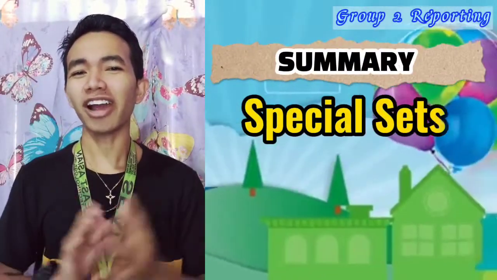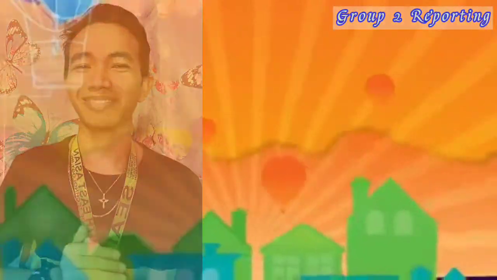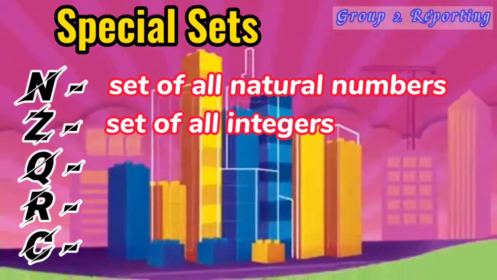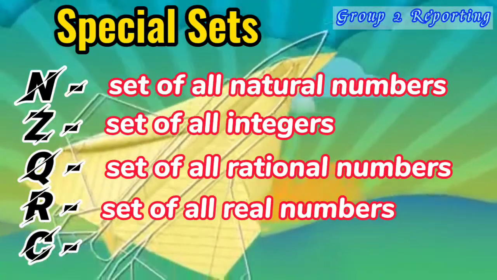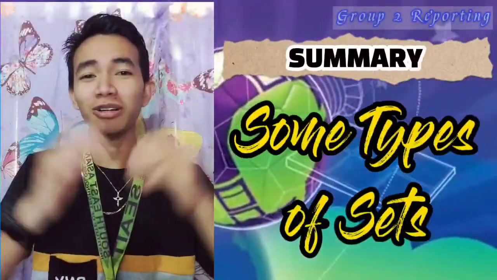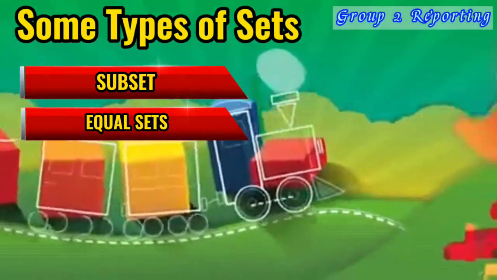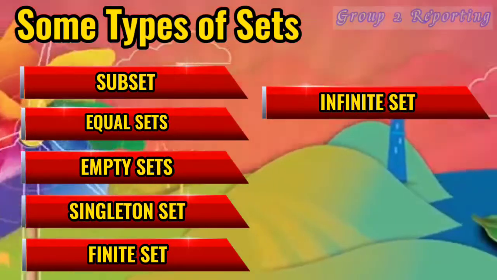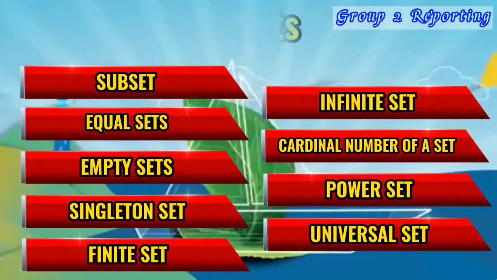And now, here are the special sets. Standard notations used to define sets: the set of all natural numbers, the set of all integers, the set of all rational numbers, the set of all real numbers, and the set of all complex numbers. And now, here are some types of sets: subset, equal sets, empty sets, singleton set, finite set, infinite set, cardinal number of a set, power set, universal sets.